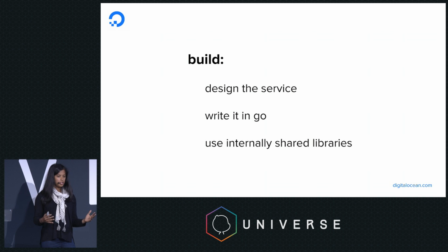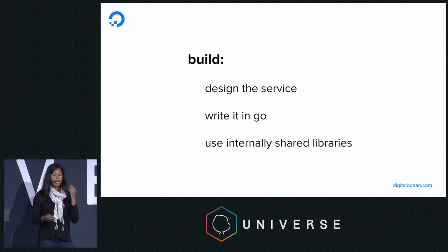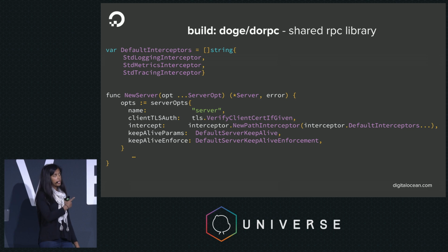We do use other languages, but a lot of our work is in Go, and we have a Go mono repo as well, I believe, that's been written about. We have a lot of internally shared libraries that we leverage as well, and here's an example of one of them, DRPC, which is our shared RPC library. We love our shared libraries simply because we get a lot of things automatically.